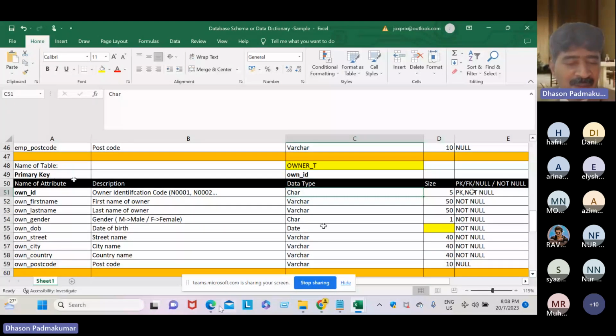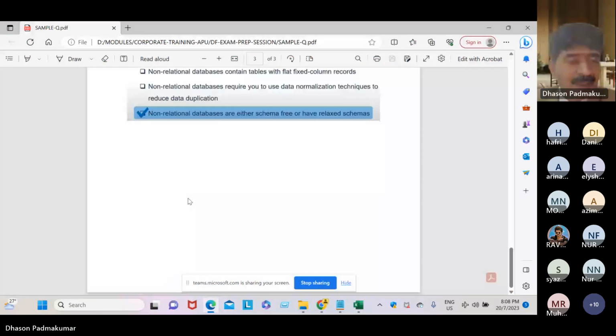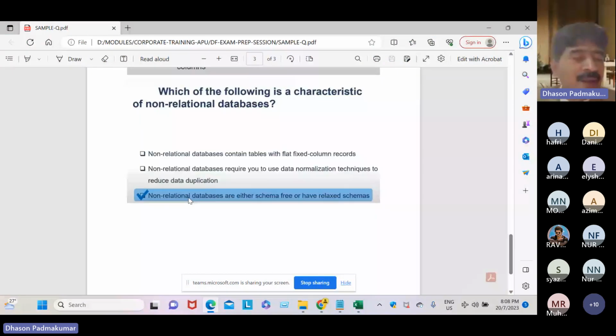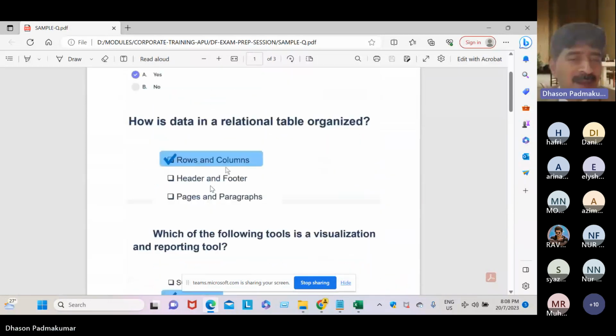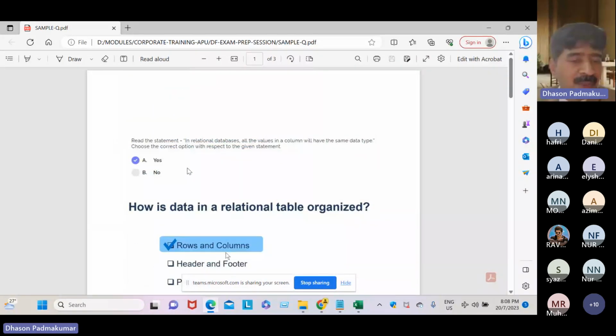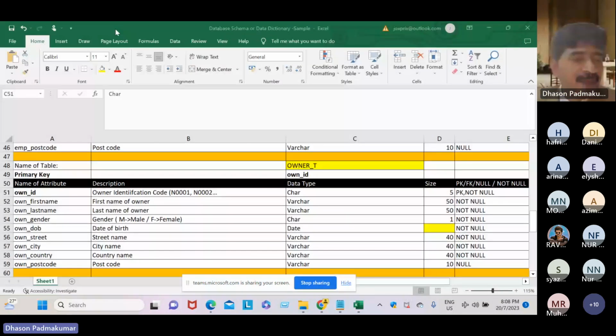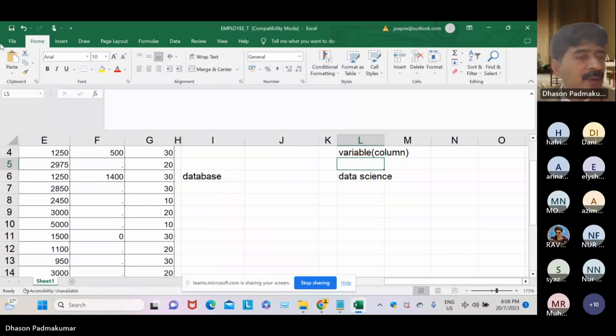See the questions, dear students. This is how the questions will look. This is schema. Yes, okay.